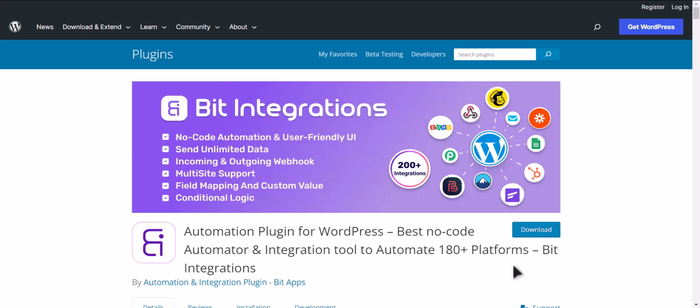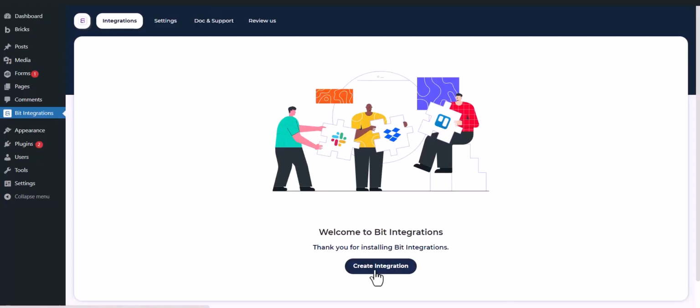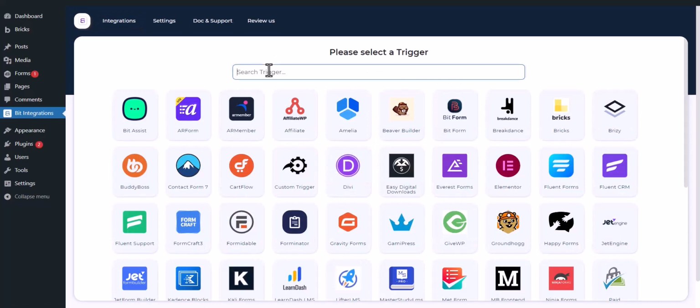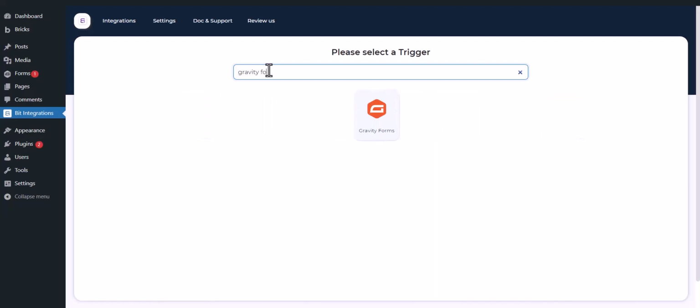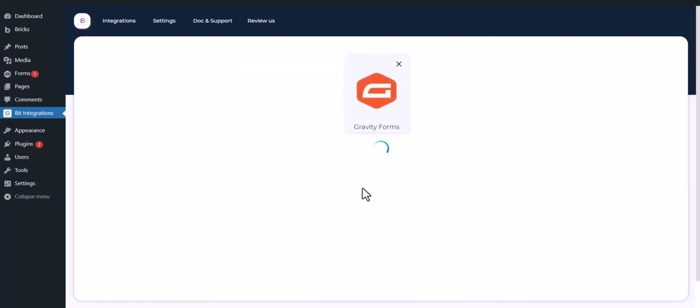I am utilizing the Bit Integrations plugin to establish a connection between these two platforms. Let's go to the Bit Integrations Dashboard. Now click Create Integration. Now search and select the trigger, which is Gravity Forms. Select a form. Click Next.